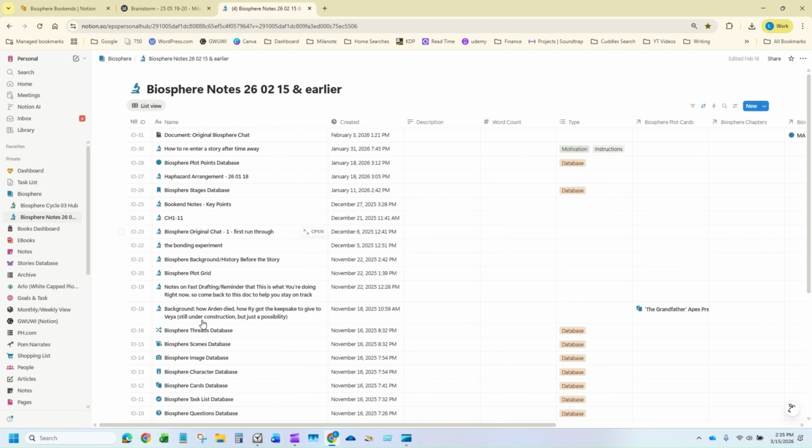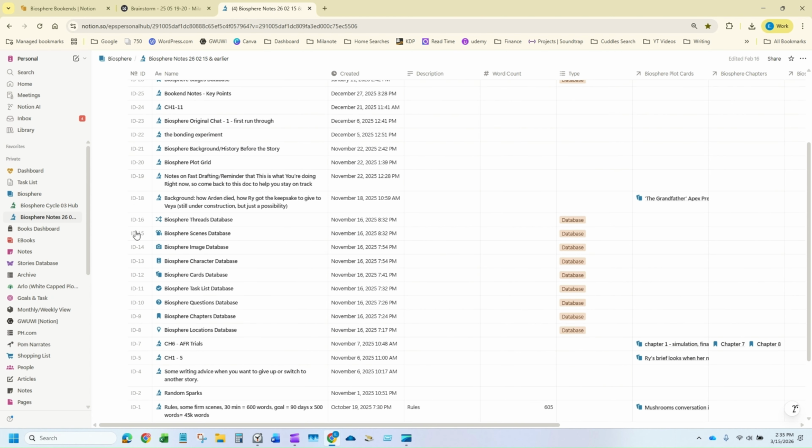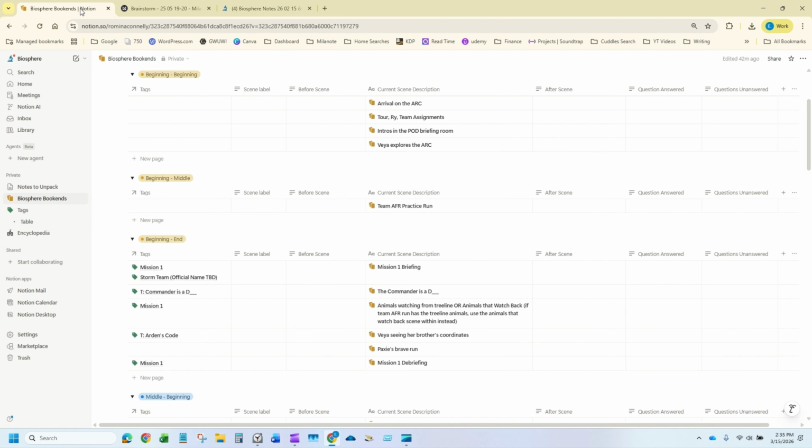Let me see if I have another. So I had another method, and this is only one of my methods. I've gone through so many, but this is the one that seems to have settled down for me. I'm gonna work on this. I'll obviously provide an update if I have to change it to something else. But for now, I wanted to share this because I was really excited, because I feel like this might be the one. We will see.